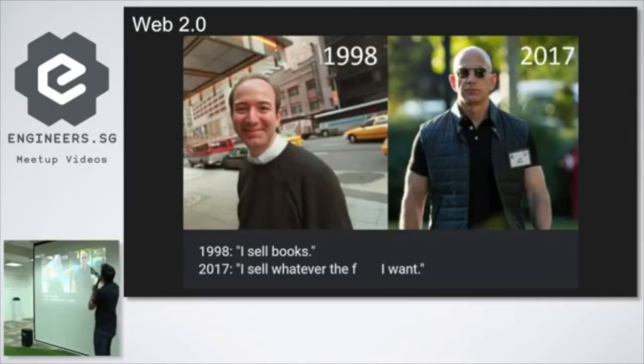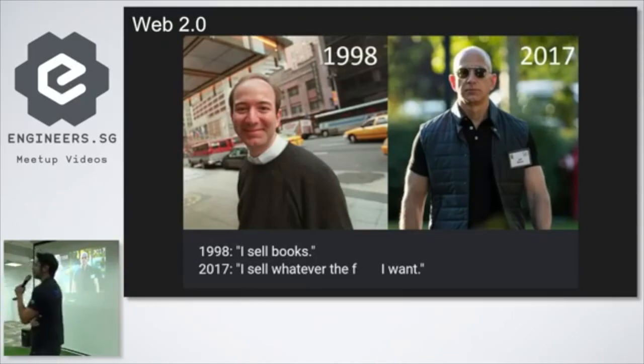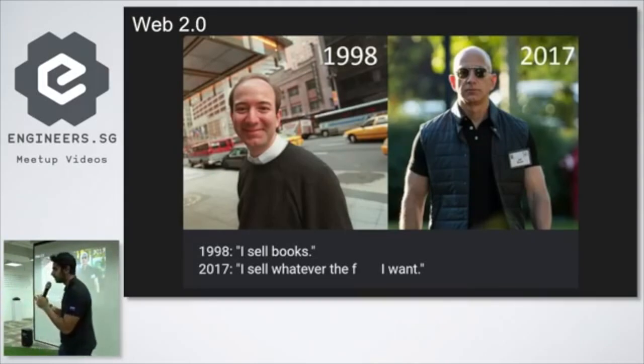This man is Web 2.0. Who knows who this guy is? Just shout it out. Jeff Bezos. Who is the richest guy in the world right now? Jeff Bezos. Yeah. In '98, this was Jeff Bezos. He was selling books. That's all he wanted to do with Amazon.com. He had a very, very small office. His office was just a desk, right?